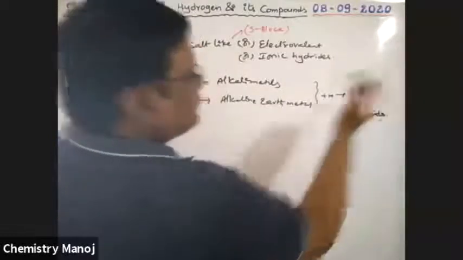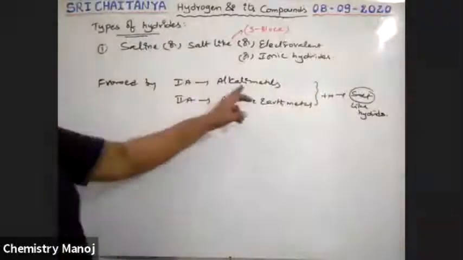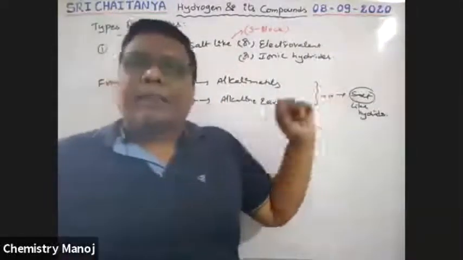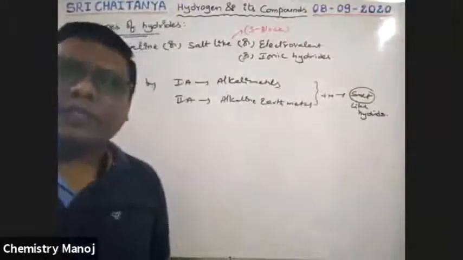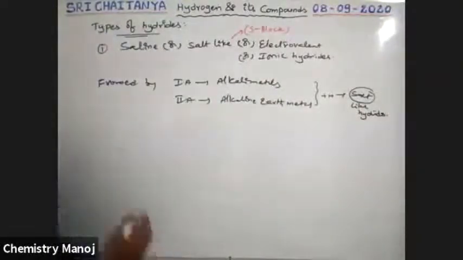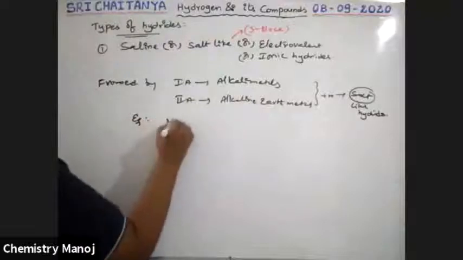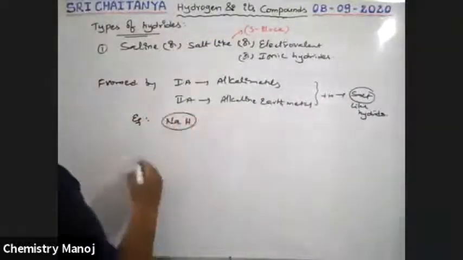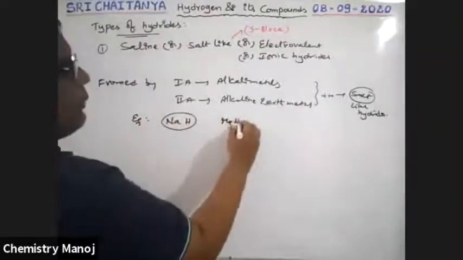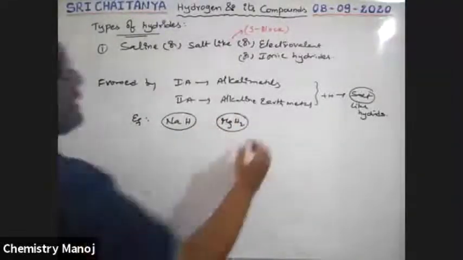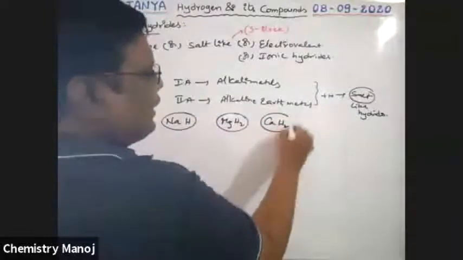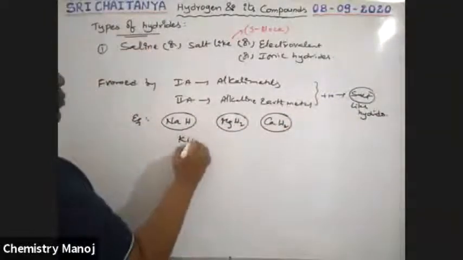That means when alkali metals or alkaline earth metals combine with hydrogen, the compounds formed are called salt-like hydrides. Let us take examples: NaH, sodium hydride; MgH2, magnesium hydride; CaH2, calcium hydride; and also potassium hydride.